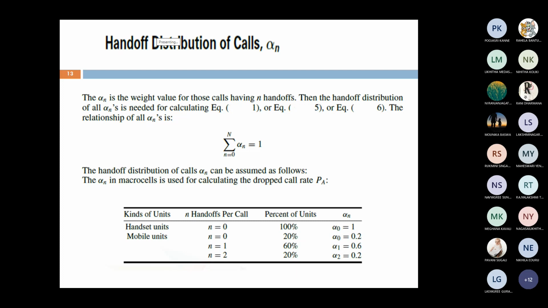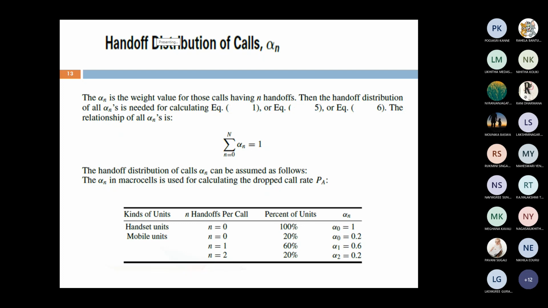See this tabular column. What is the kind of unit? Handsets and mobile units. What do you mean by handset units? That is your landline phone. A landline phone is fixed, it is not movable, so if any handoff takes place, then n equal to 0. Percentage of units is 100% coverage. Then alpha naught is equal to 1.